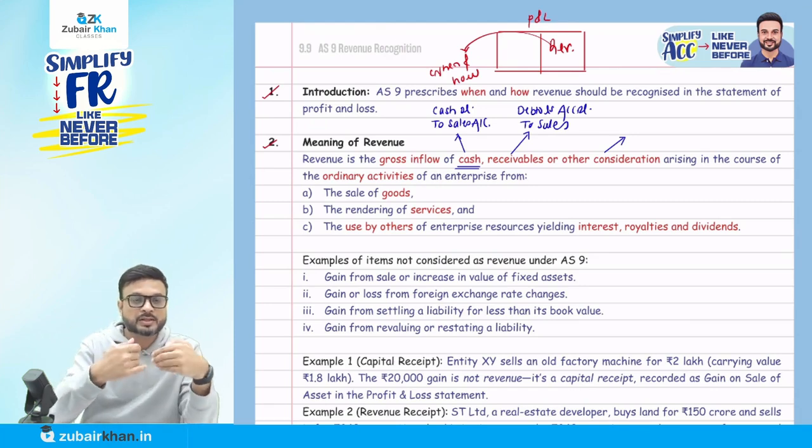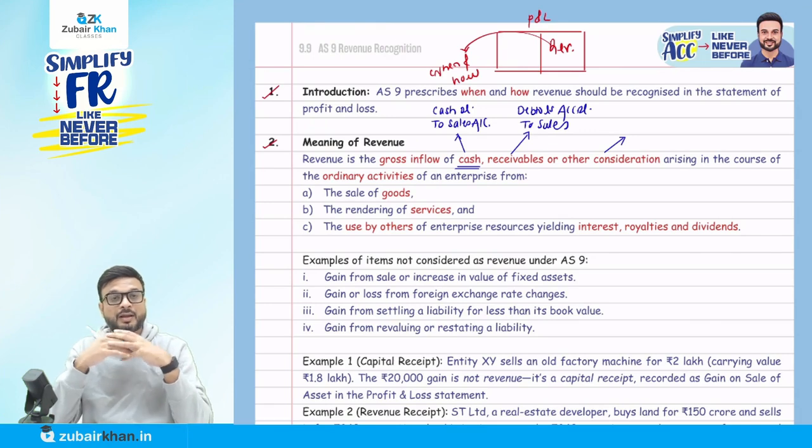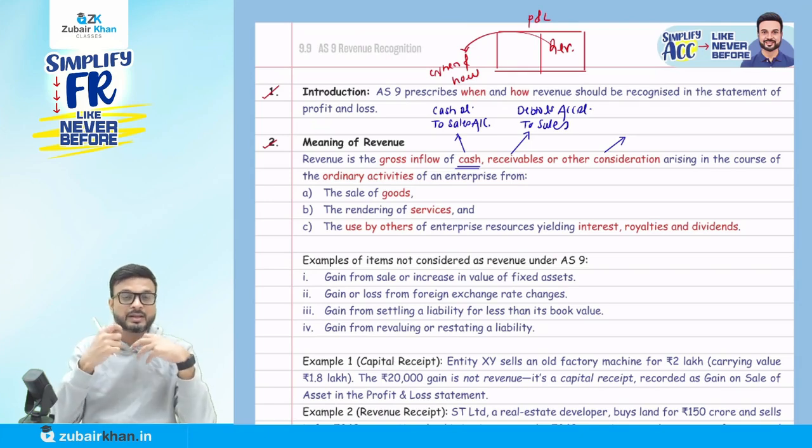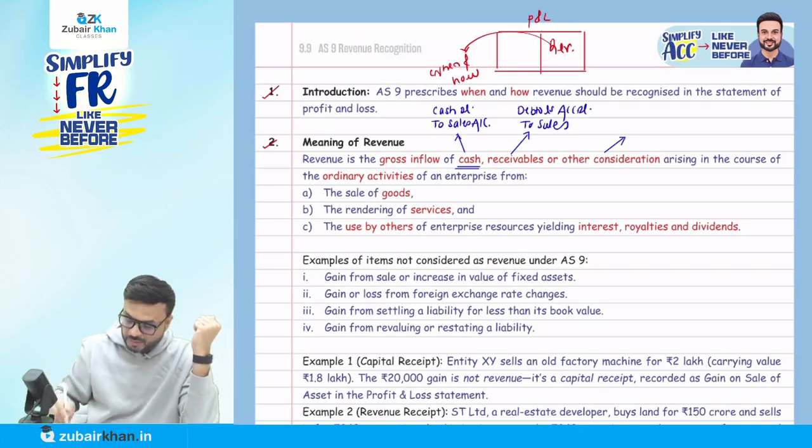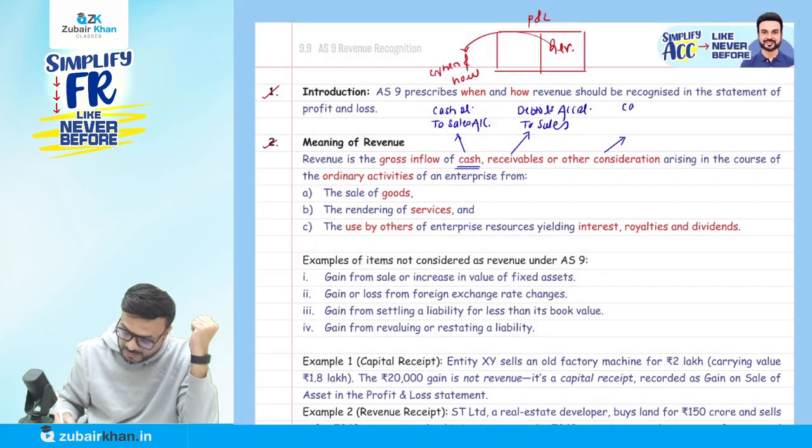So basically you are not receiving cash from me, and you are not receiving a receivable from me either. You sold something to me, but in return I am giving you my car. So what entry are you going to pass? You will say the car account will be debited because you are receiving the car from me, and since you sold the goods, the sales account will be credited by you.